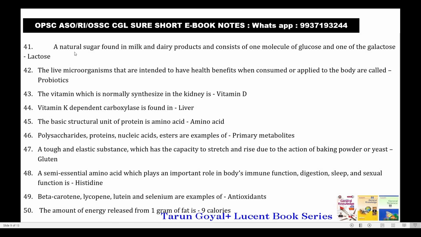A natural sugar found in milk and dairy products, consisting of one molecule of glucose and one of galactose, is lactose. Live microorganisms that are intended to have a health benefit when consumed or applied to the body are called probiotics. The vitamin normally synthesized in the kidney is vitamin D. Vitamin K dependent carboxylase is found in the liver. The basic structural unit of protein is amino acid.